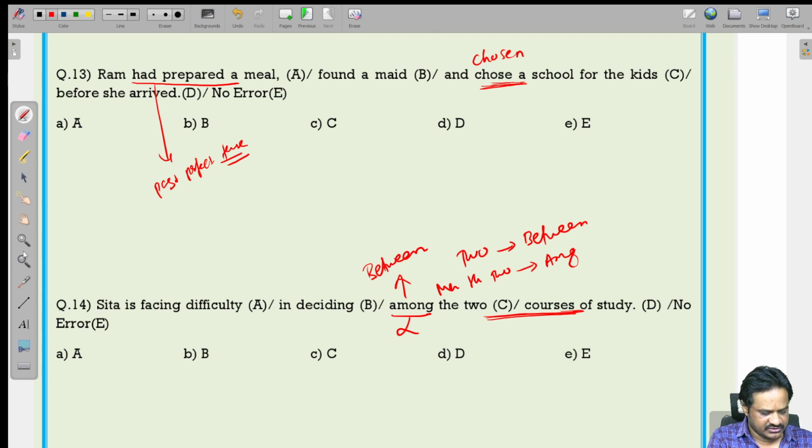So now tomorrow we will discuss the second part of this error detection. Every day you will be having the classes related to English, and I will also be taking topic-wise quant classes on YouTube. So today we discussed the mains-related questions of error detection in the English subject. Tomorrow there will be the second part of this chapter.